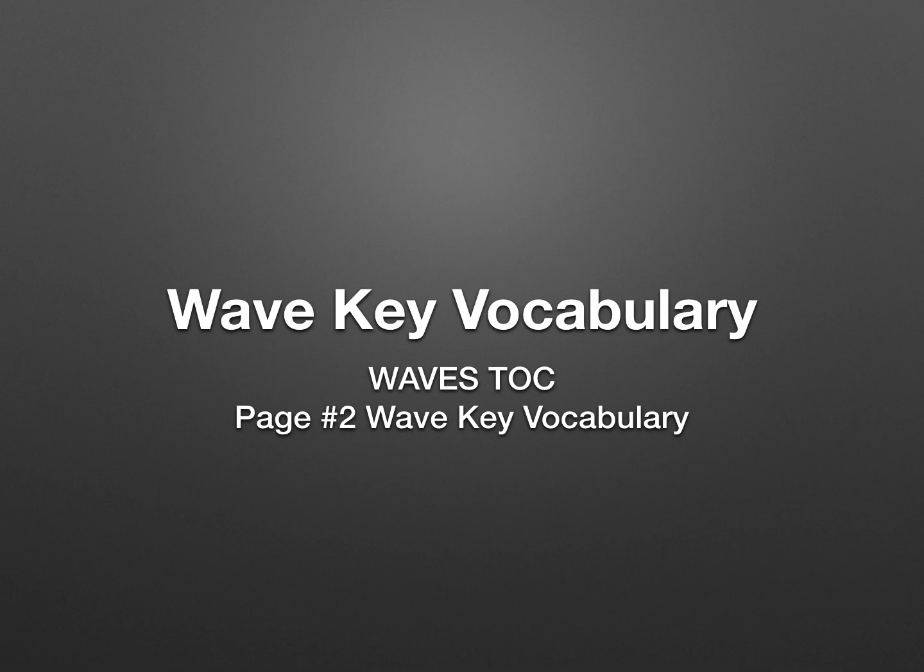We're going to start off with a little bit of vocab. The first part of this unit is pretty heavy. You have to understand the basics of what a wave is, and then you have to figure out there's two different types of waves, and you need to know the parts of those waves and what they mean and what they represent. So in your waves TOC, this is going to be page number 2. It's going to be called Wave Key Vocabulary.